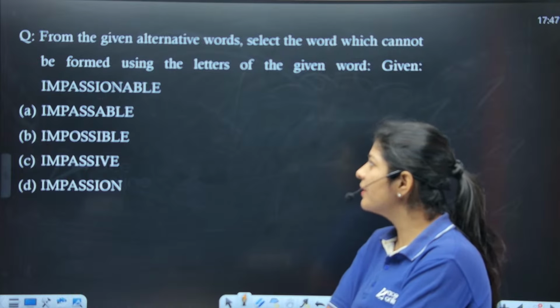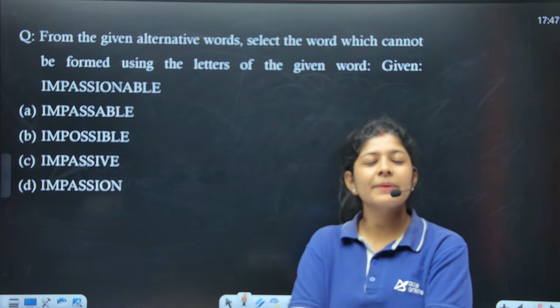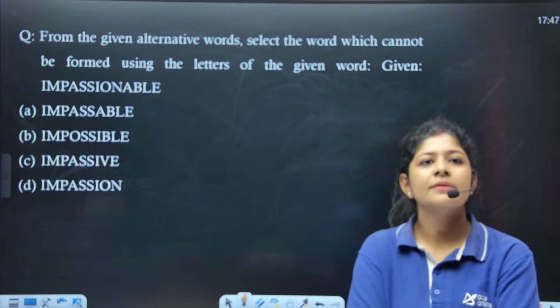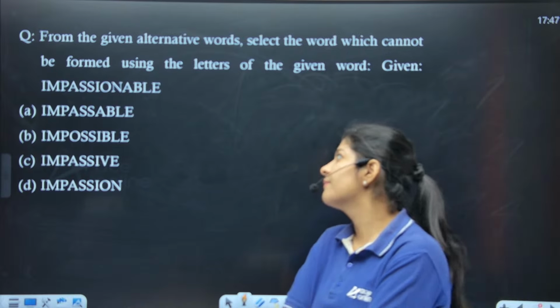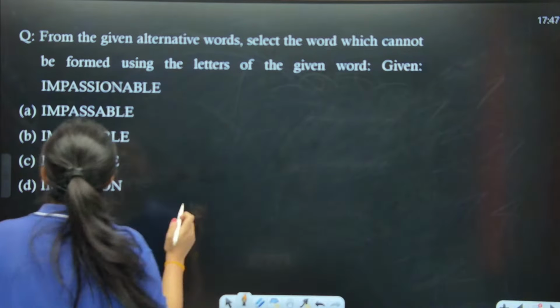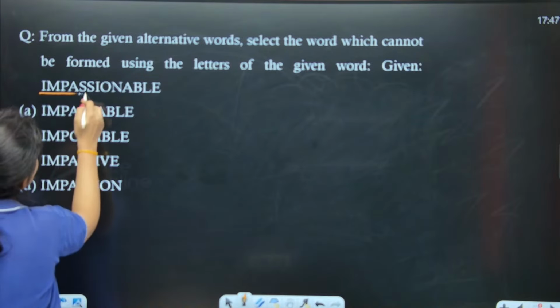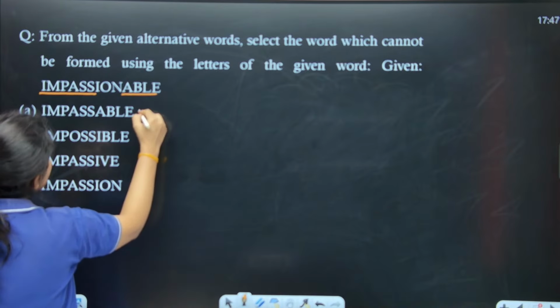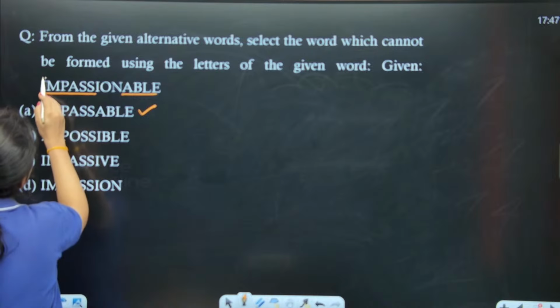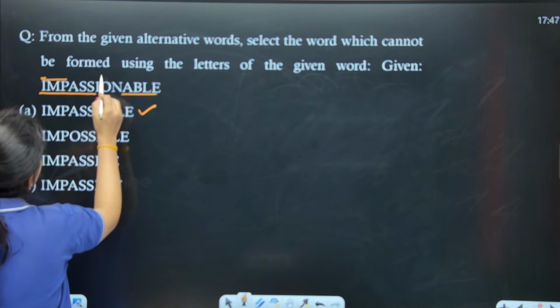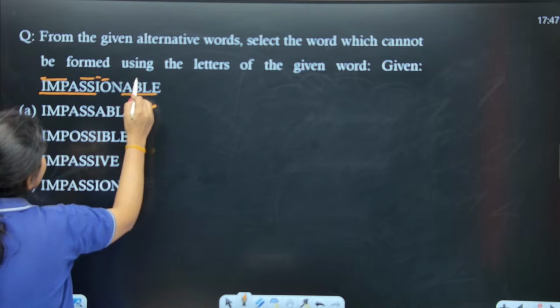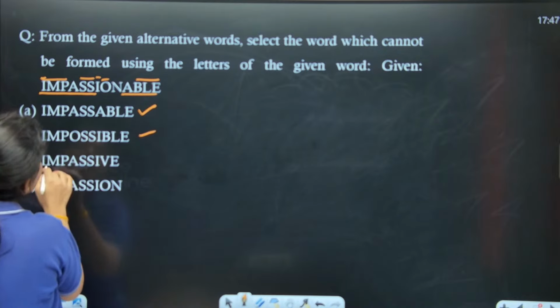So it's a very easy one. All you need to do is check the alphabets only. Very good, Caroline. Very good, Nishant. If you see here, we have impressionable, right? We can easily create impossible, M P O S I B L E. This is also here, impassive.